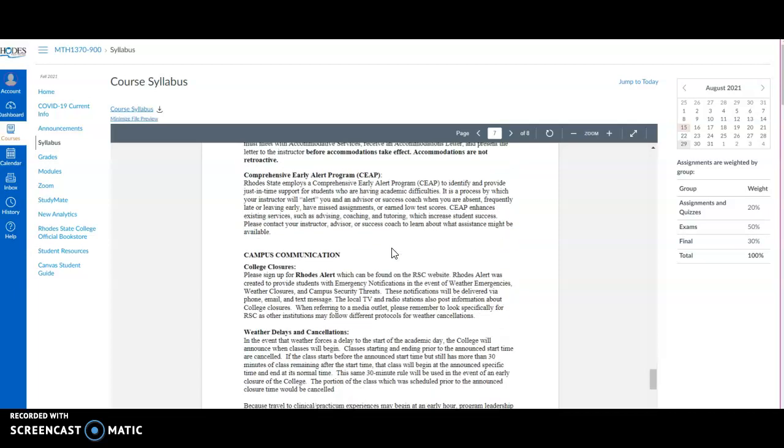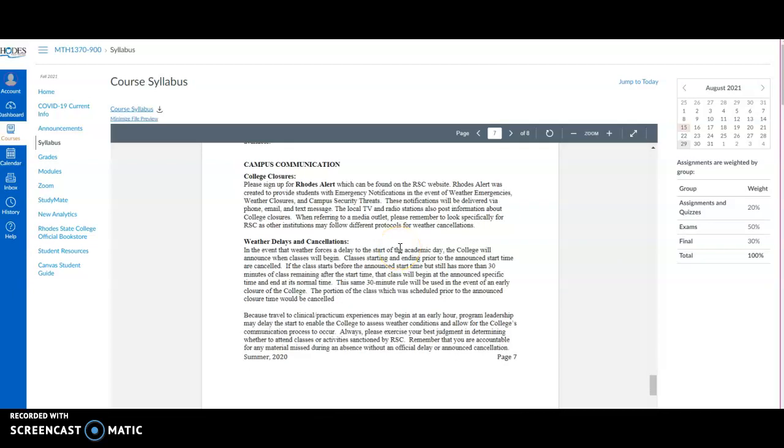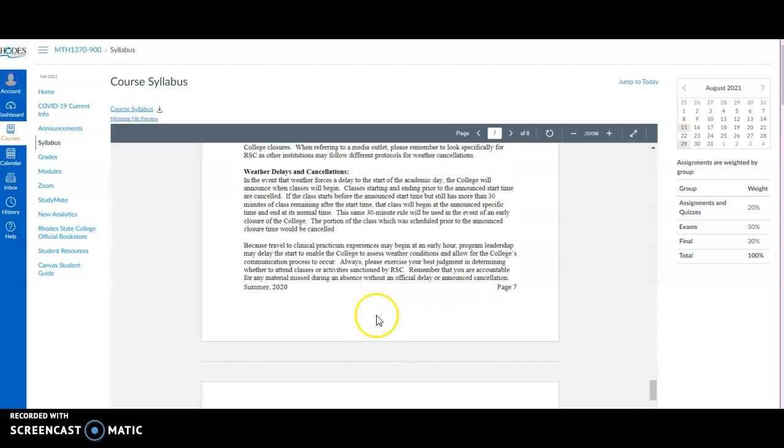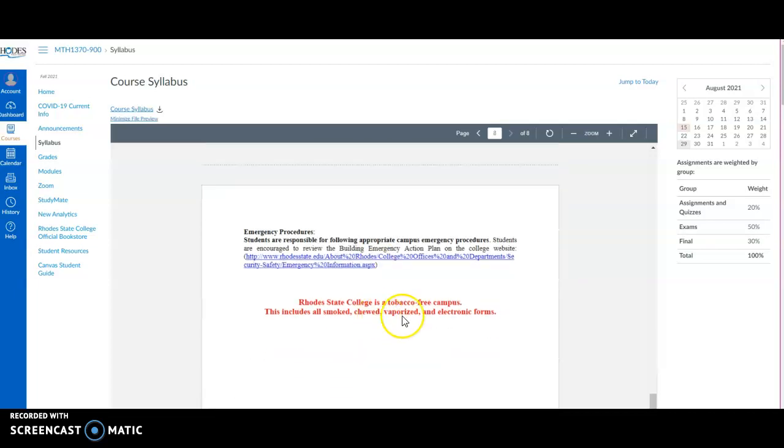Since we are possibly going to get into bad weather as we get into the winter in December, just realize that we will occasionally close if the roads are bad enough. Here's information about when and how we close and how we get that information out. Again, even if we're not officially closed, if you don't feel safe getting to campus, please just communicate that with me. So the information is there.